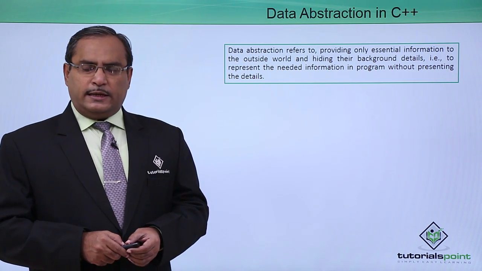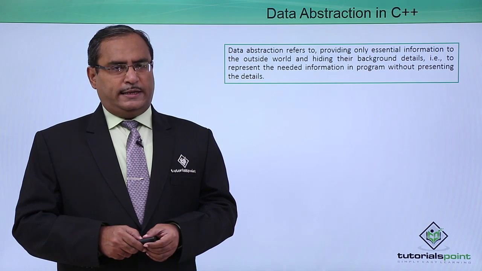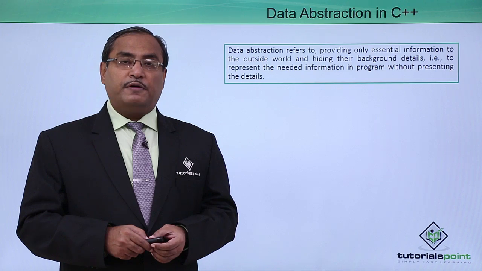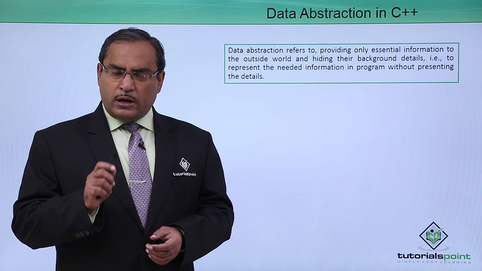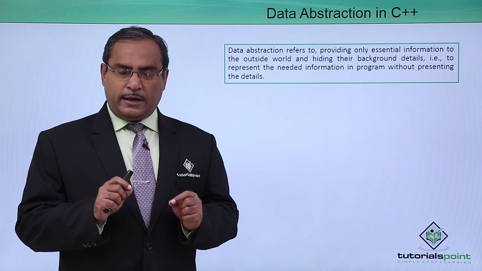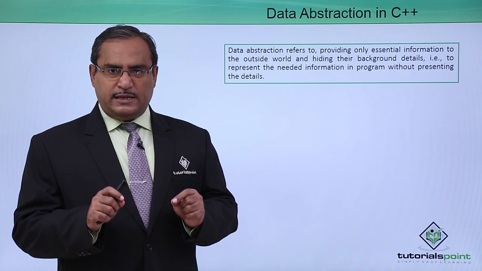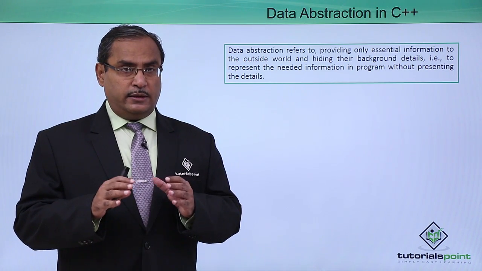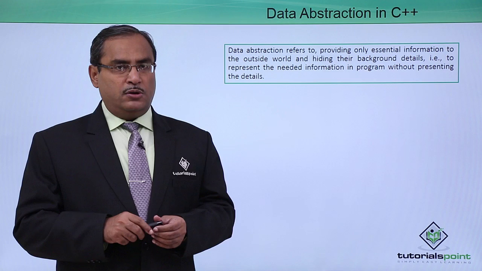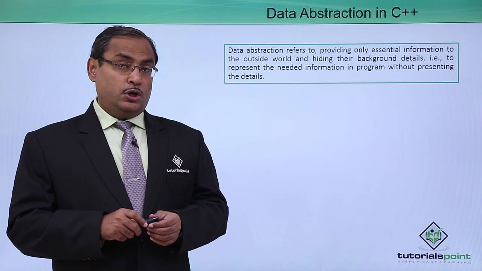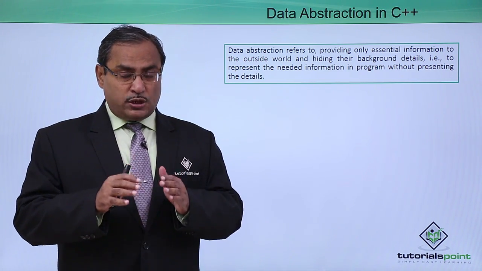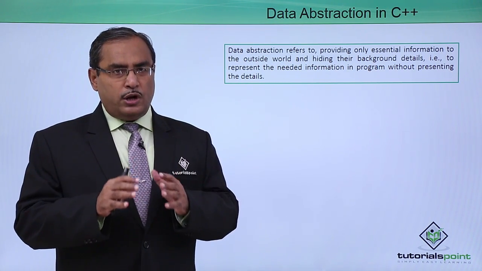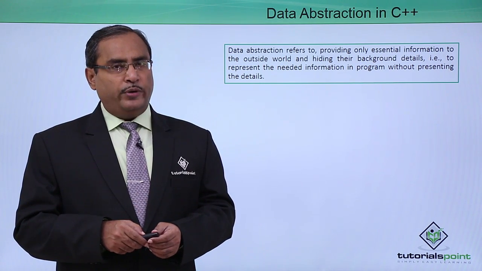So that means, let us consider one television. A television can have different properties. A television can consist of different electronic components, but we are only interested in the make, model, date of purchase and price of the television. You are not eager to get the details of the electronic parts residing in the television. So that's why, in data abstraction, to the outside world we shall pass only those parameters which we are willing to.